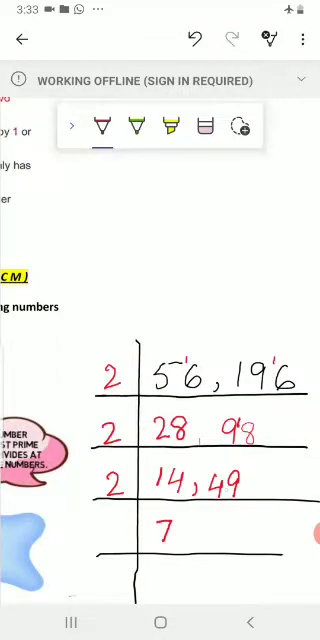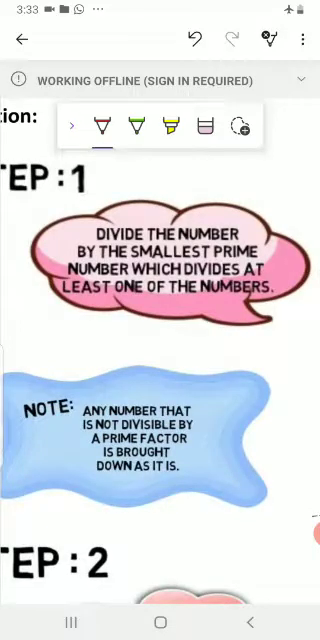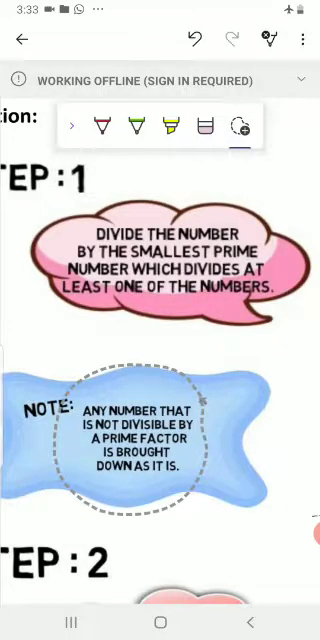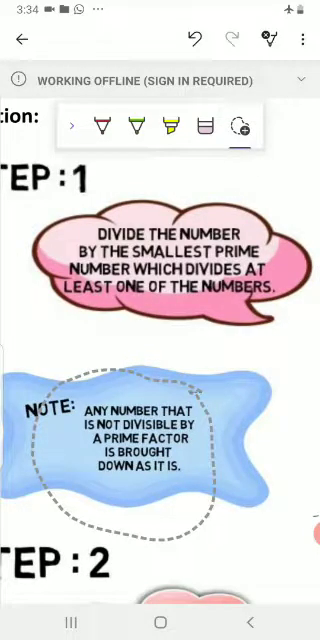अब देखिए here 49, 14 is divisible by 2. It's okay. But 49 is not divisible by 2. So here we mention this point in the note, any number that is not divisible by a prime factor is brought down as it is.